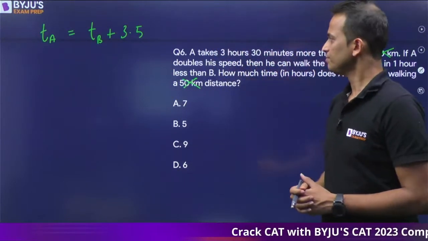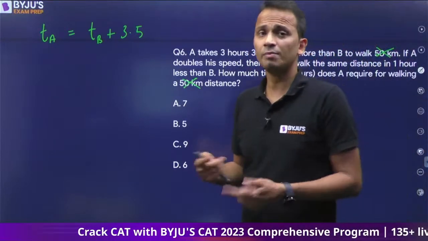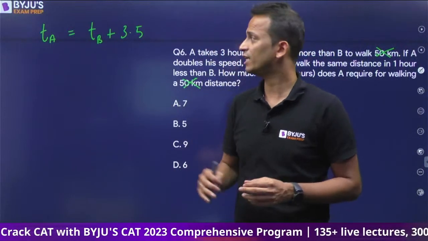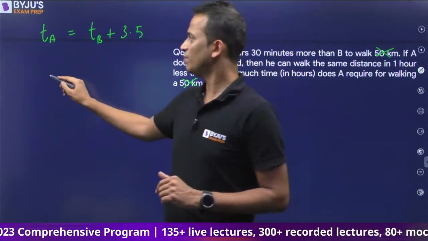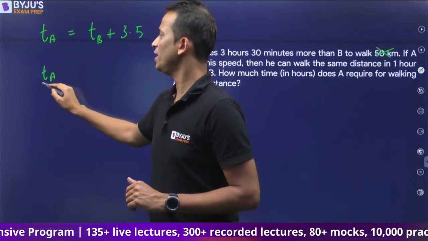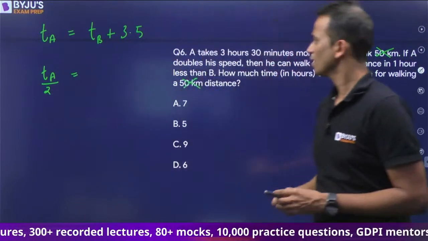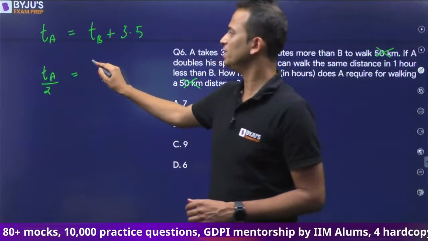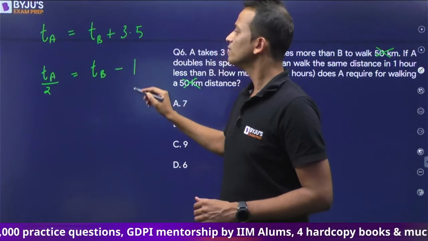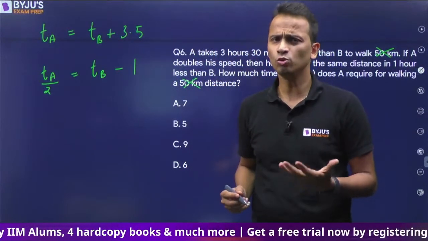If A doubles his speed, the time taken by A should become half. So if A doubles his speed, now the time taken by A will be half of the original time, and this time is 1 hour less than that of B. B's time will not change, but now the time taken by A will be 1 hour less than B. Now I have made this equation for you, but there is no need to do that.